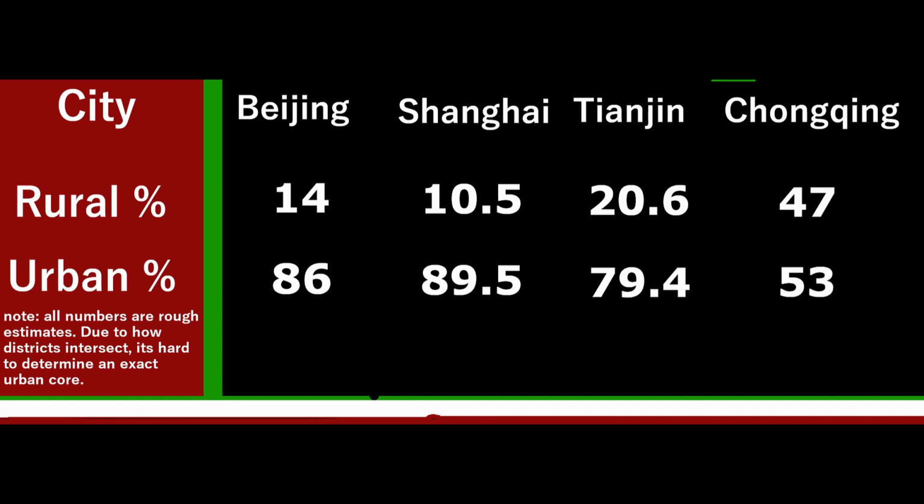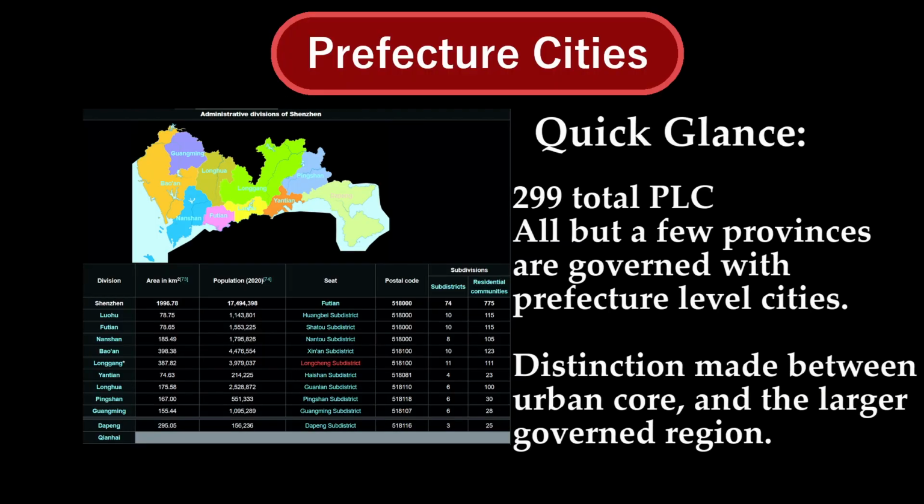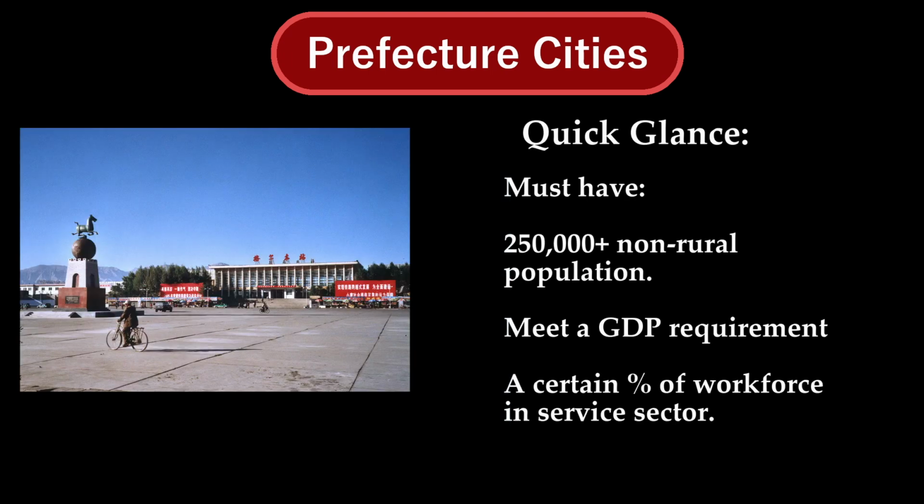While these 4 cities are no doubt where most people choose to move and research, there's a host of other cities that we have to explore. Next up, we have prefecture-level cities. China has just under 300, and Shenzhen is one of them. All prefecture-level cities must have at least 250,000 in population and a GDP of at least $32 million USD each year.